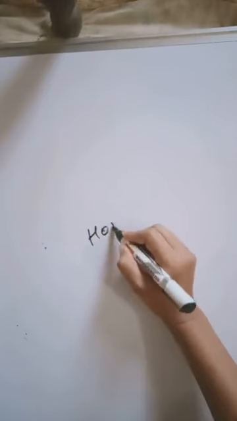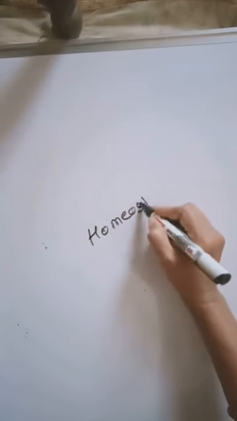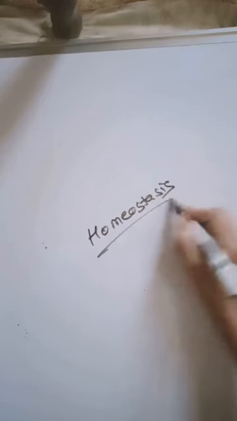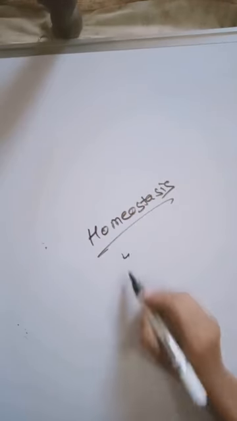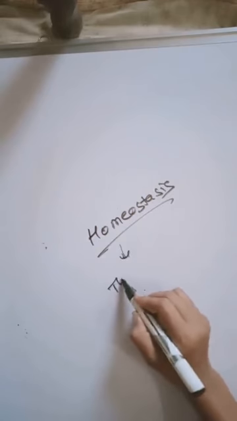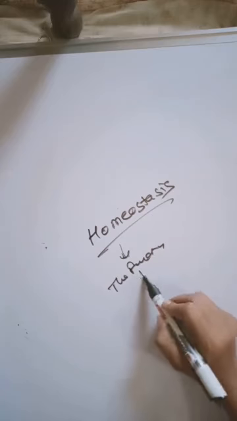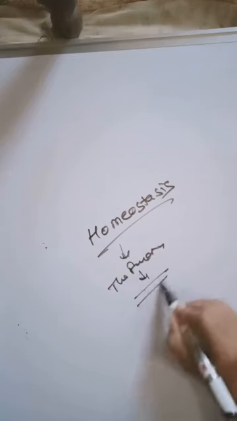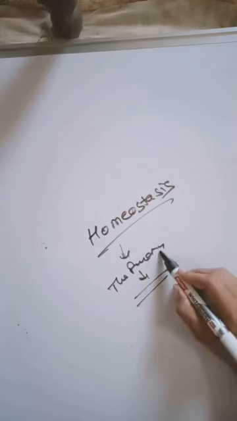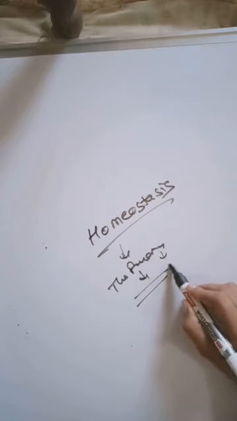First of all, we are going to talk about homeostasis. In this process, the functions of the organs or systems in our body must be coordinated with each other.